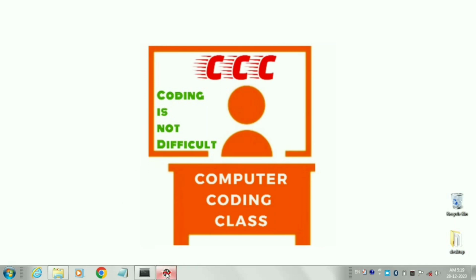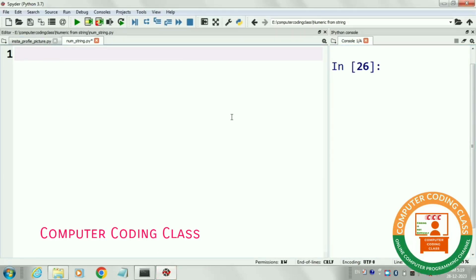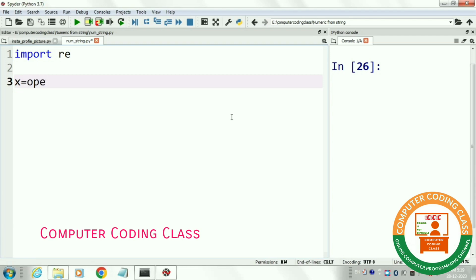Next we will open the Anaconda Spyder IDE and start coding. First of all, we will import the re library. Next we will open our text file. The name of the text file is mytext, in read only mode.